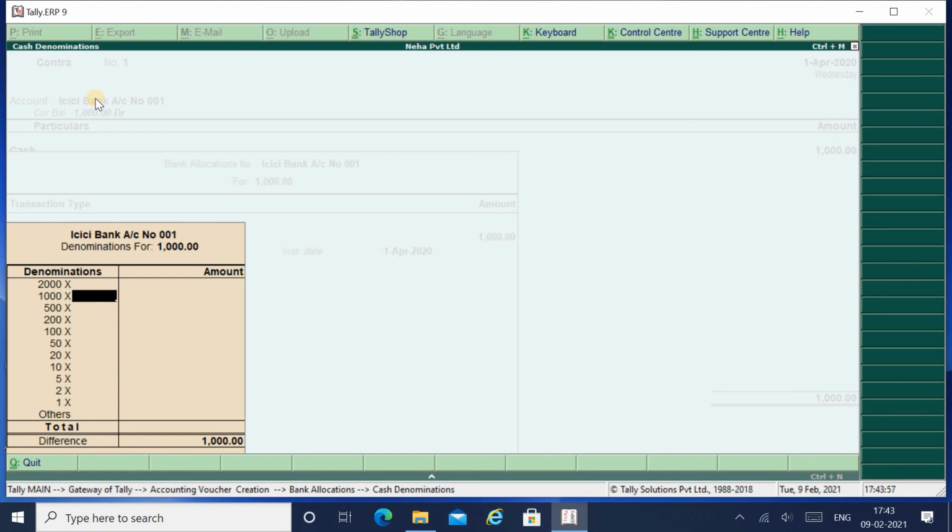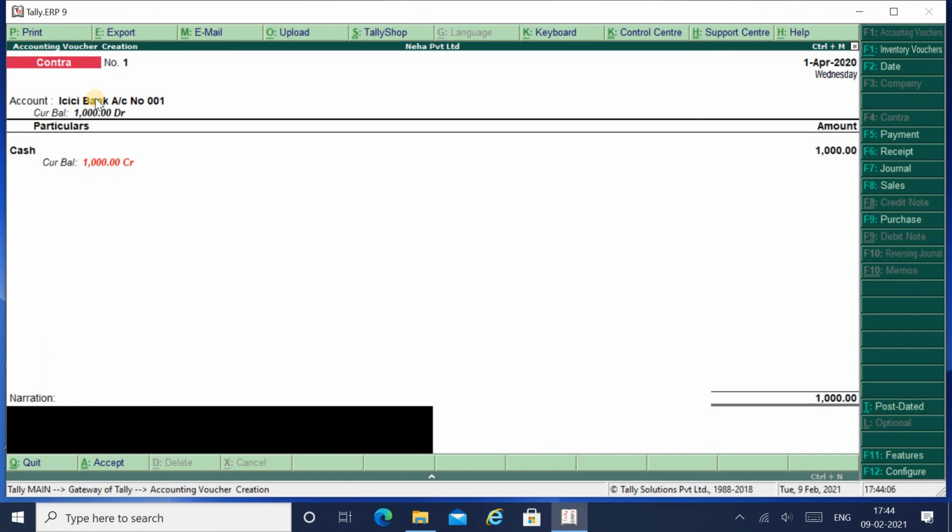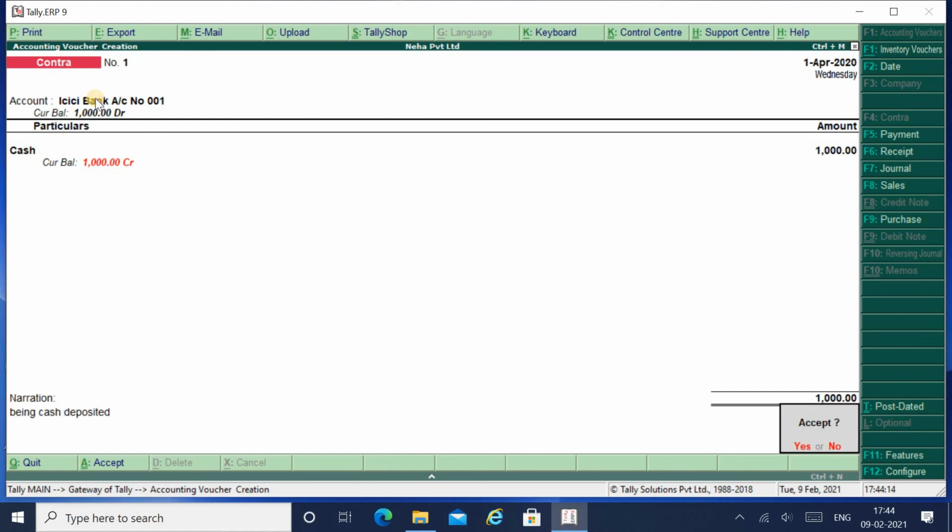Suppose you have deposited 1000 rupees with 50 and 2 notes. So you have to give all the denominations over here and type the narration as cash deposited. Alright, and accept this voucher.